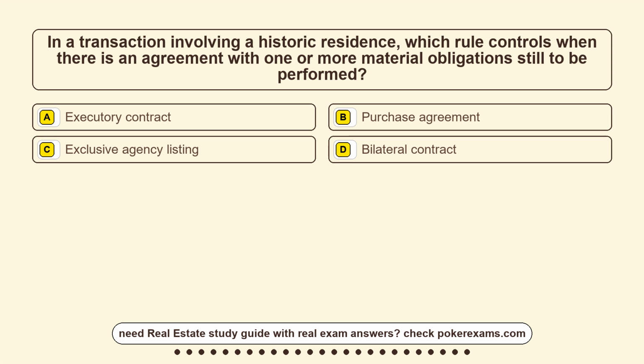Question 15. In a transaction involving a historic residence, which rule controls when there is an agreement with one or more material obligations still to be performed?